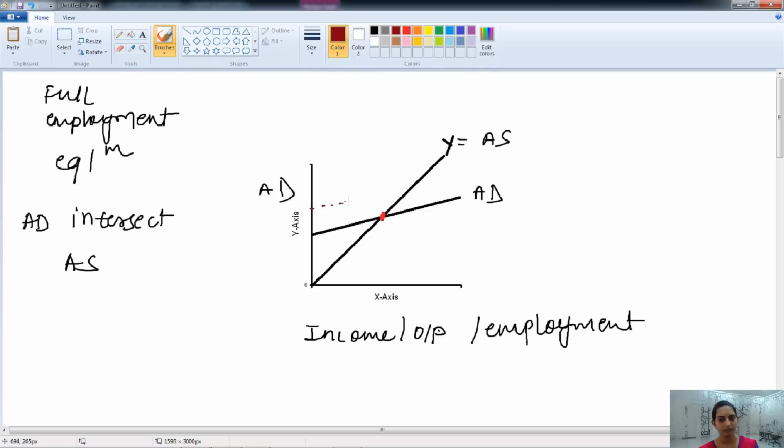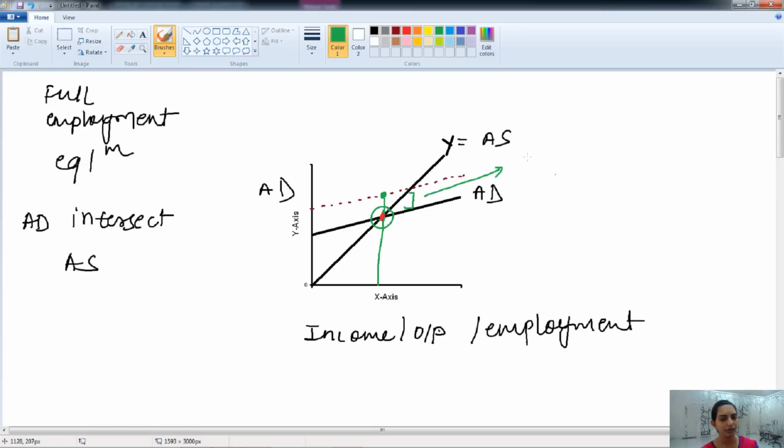This is our actual aggregate demand curve. Whereas the anticipated aggregate demand that is required to establish the full employment equilibrium is at this point.